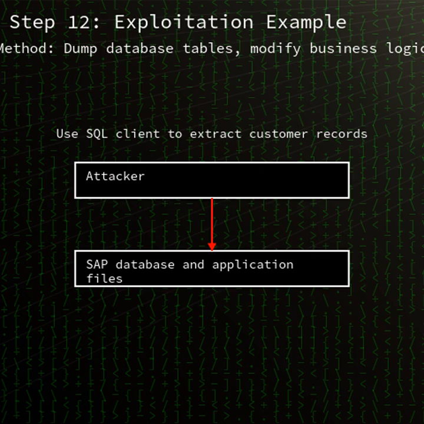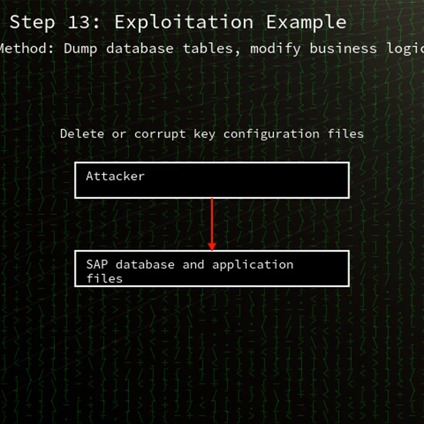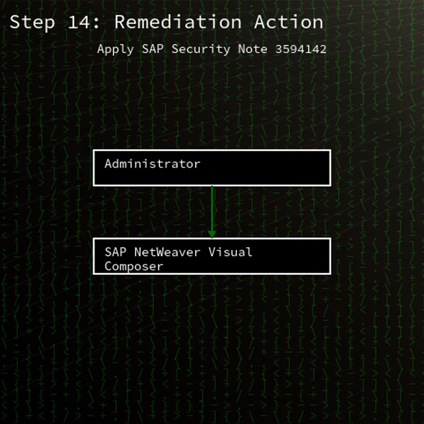SAP has issued Security Note 3604119. Customers who applied Note 3594142 must apply 3604119 as well. To mitigate CVE-2025-42999, immediately implement SAP Security Note 3604119 and ensure your VC framework 7.50 instances are updated.